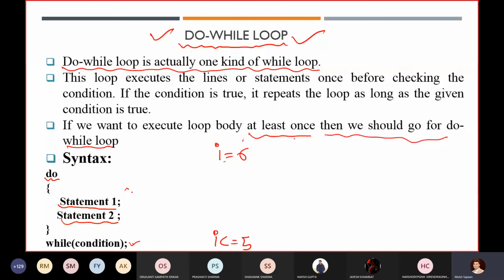It will first execute the statement, then it will check. Okay. So that is why at least one time it will execute this statement, even if the condition is false. In some programs you have to execute that particular statement at least once. In that scenario, always go for do while.